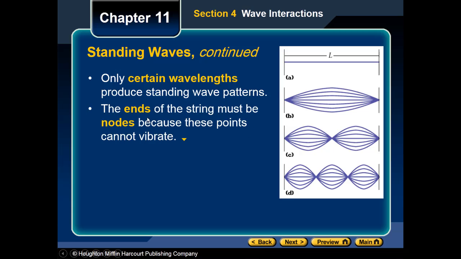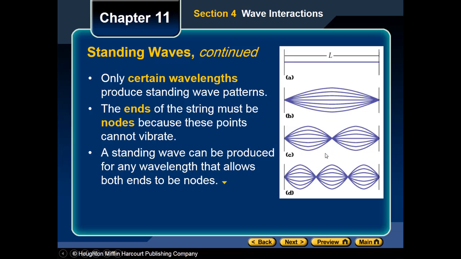Remember that the ends of the string must be nodes because these points cannot vibrate. Whenever you have waves, you can see they are different. This is a kind of wave, this is a kind of wave, this is another kind of wave.